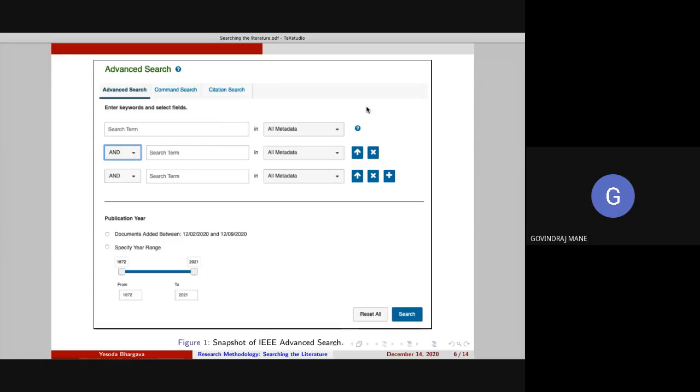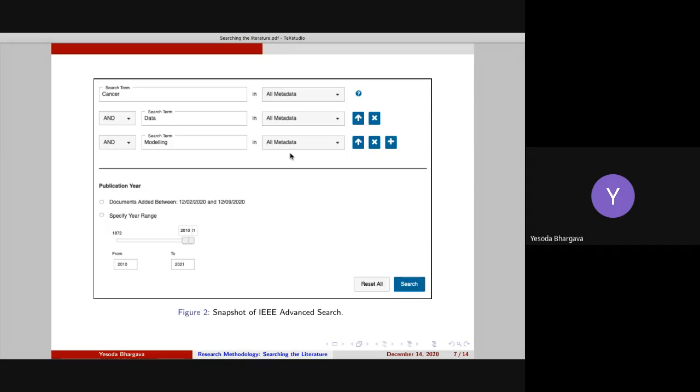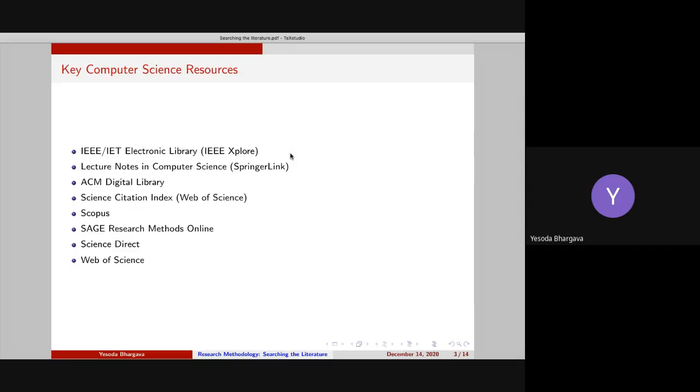Okay. So this is what we saw in the IEEE advanced search. I mentioned this only for IEEE, but remember when you are searching for your particular area, you first finish your search in this portal, then you use the next portal and use the same query. All the queries which are the same, you run on these portals and try to gather your research papers.